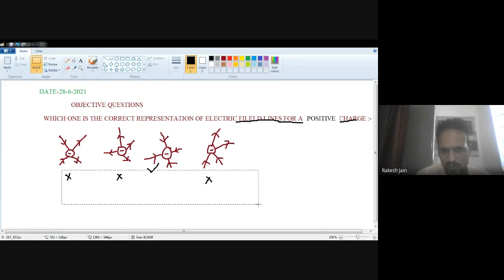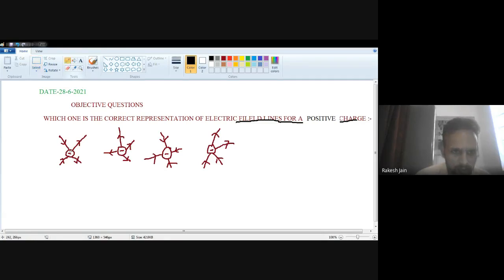Because we know that for a positive charge, the electric field lines must be outward from that charge. Let's suppose we have a positive charge. What is the correct answer? The correct answer is B, because the outward direction is presented in this choice.